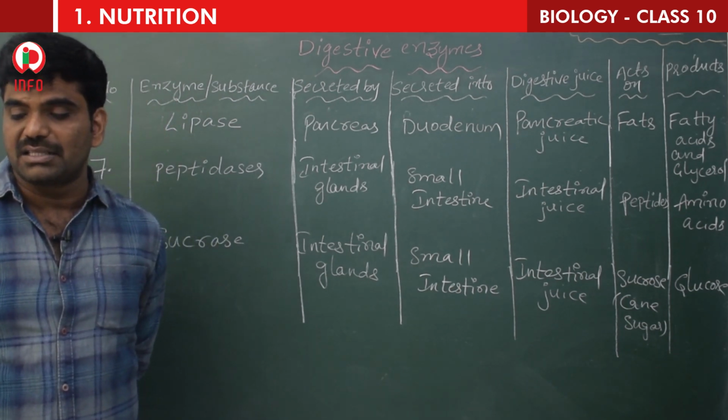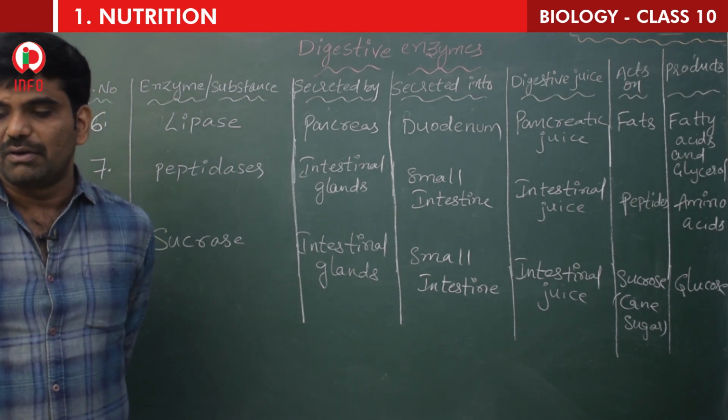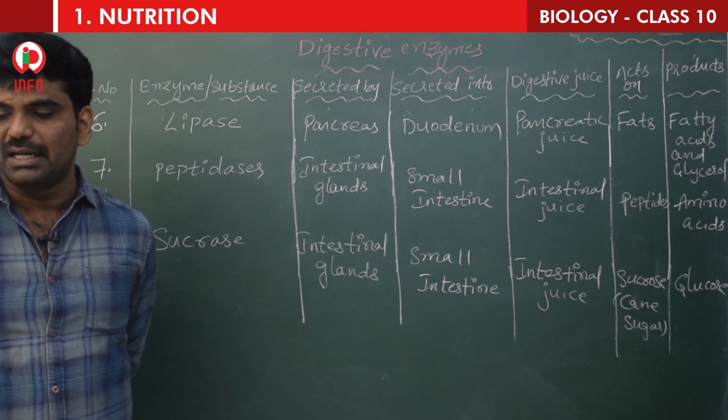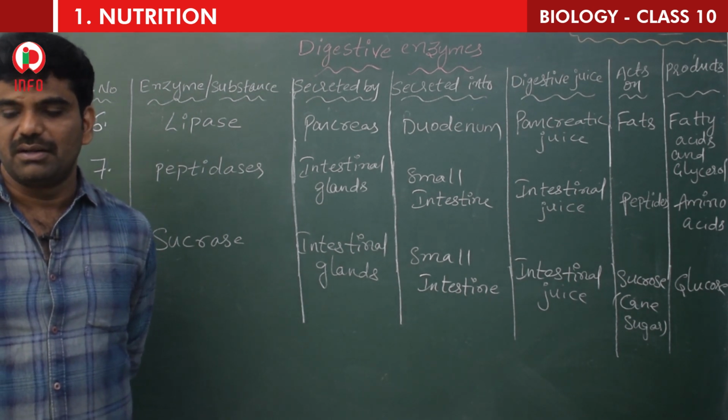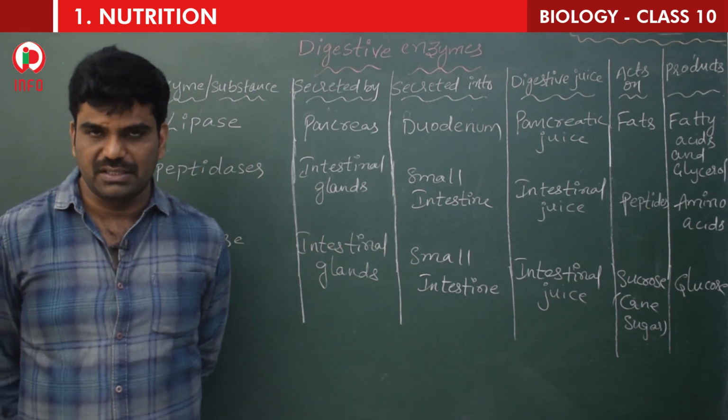What are the enzymes that act on proteins? If you look at the proteins, the second one, pepsin, and the fifth one, trypsin. So these are the answers for these questions.